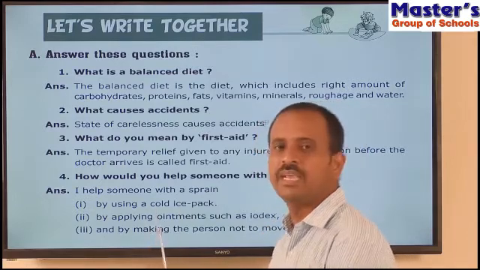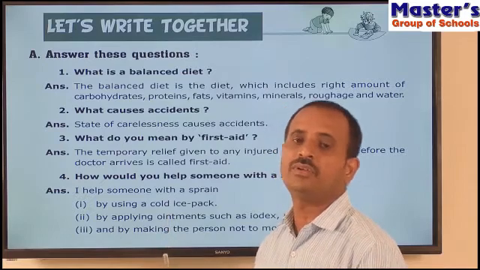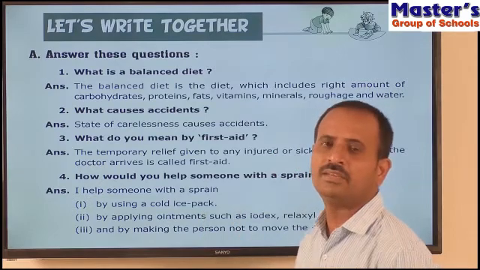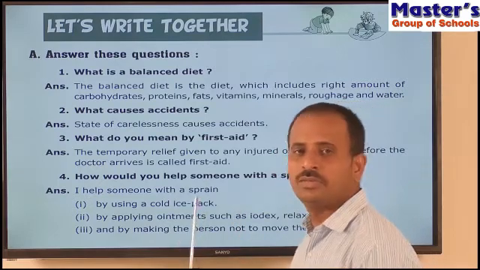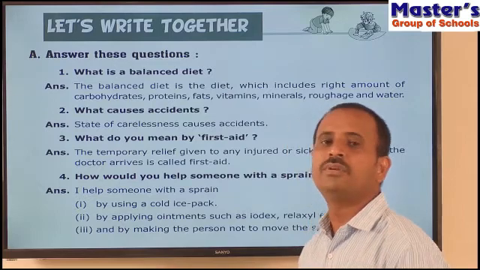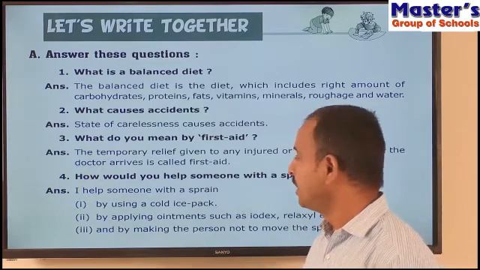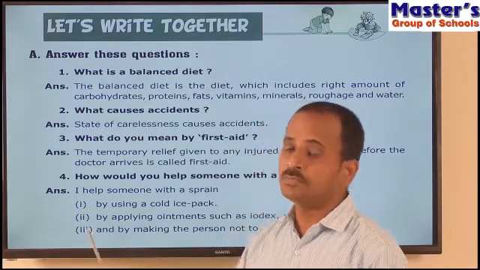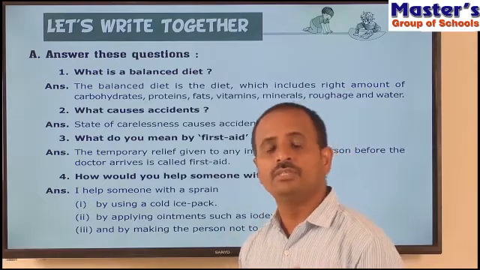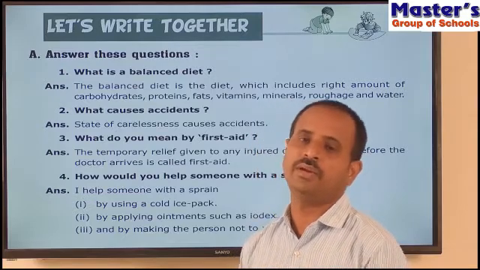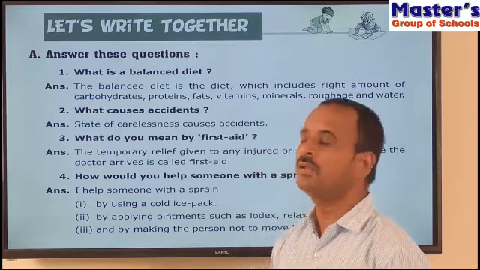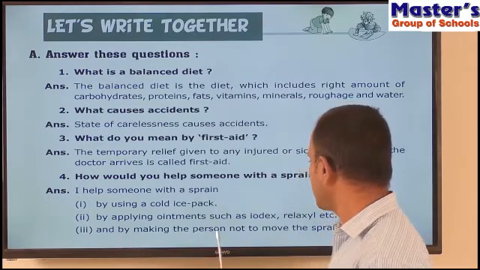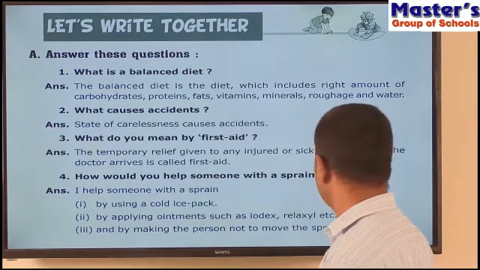So this cold ice pack will give some relief for this pain. And by applying ointments such as Iodex, Relaxil. So children, if the pain is not relieved, if you do not get relief from the pain, then apply some ointments like Iodex and Relaxil on the sprain area. So at least 3 times per day or 2 times per day, then we will get relief from the pain caused by sprain. And third one is, by making the person not move the sprained part.